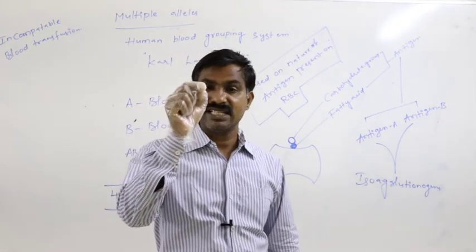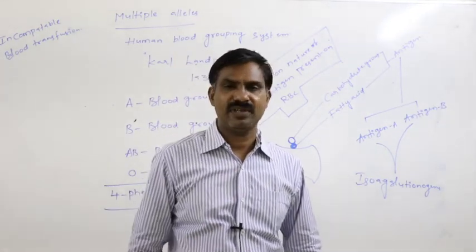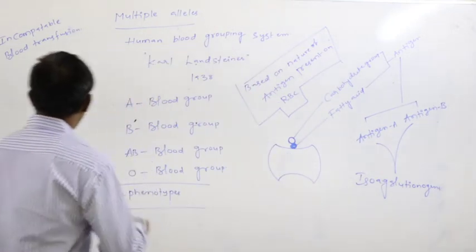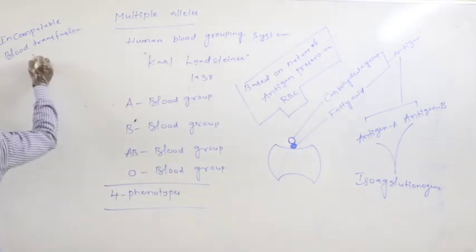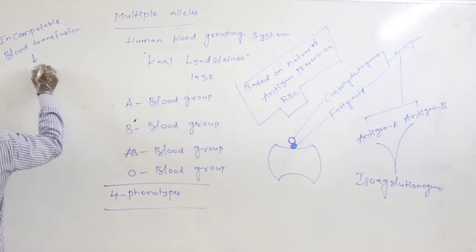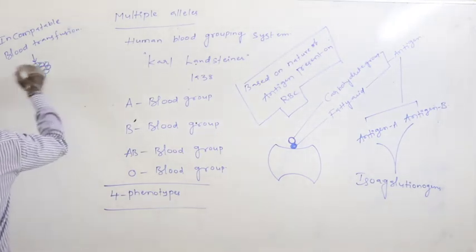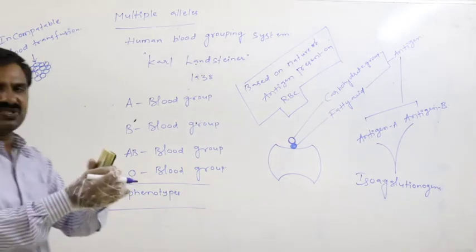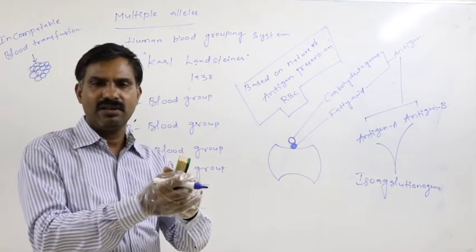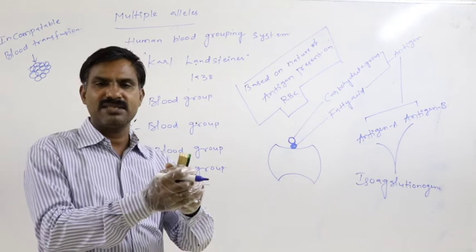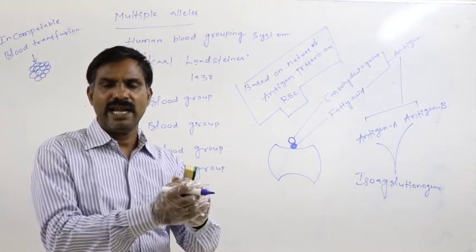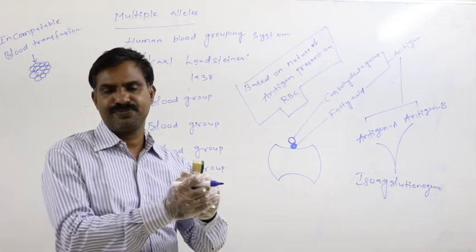RBC cells get agglutinated. The RBCs are destroyed, and finally they gather and form a clot.